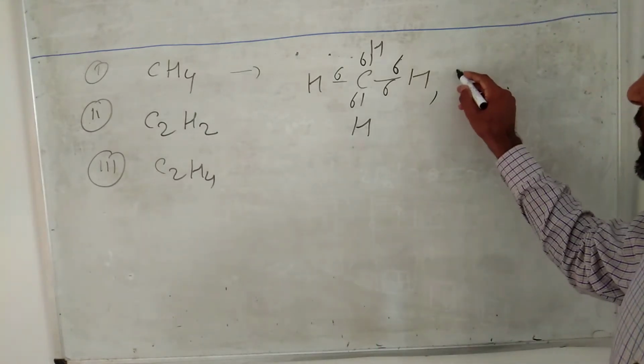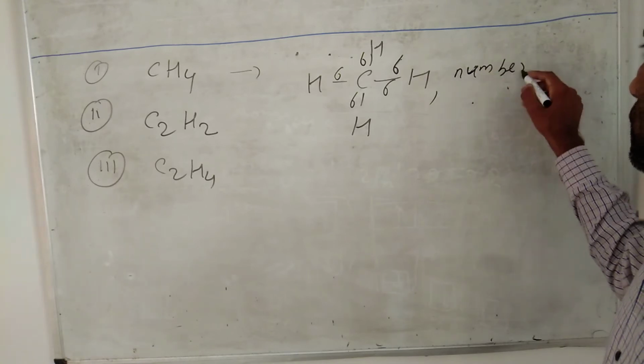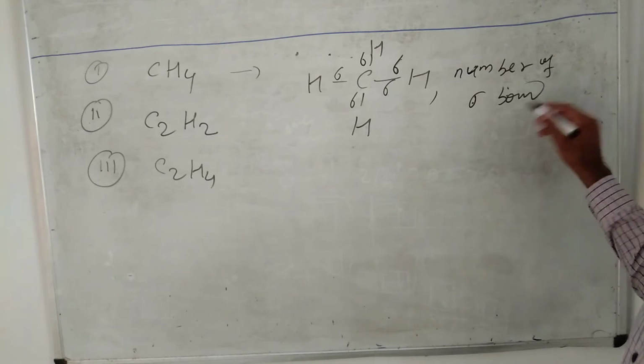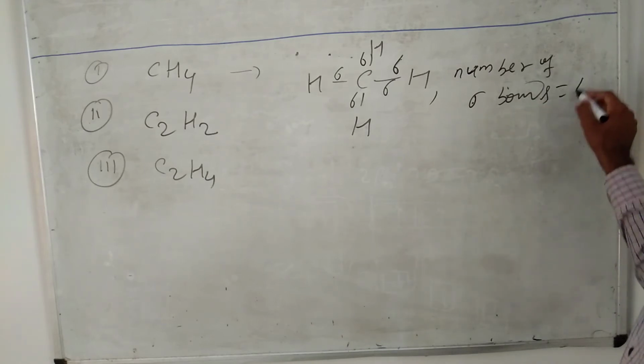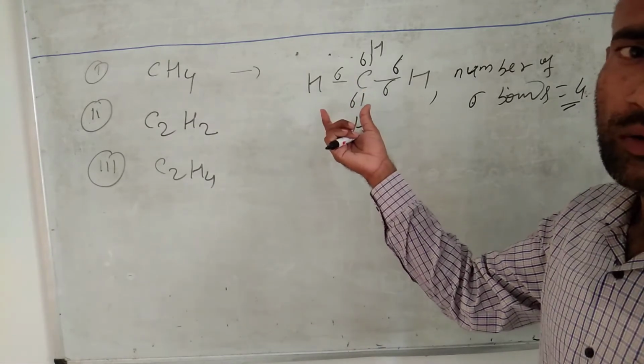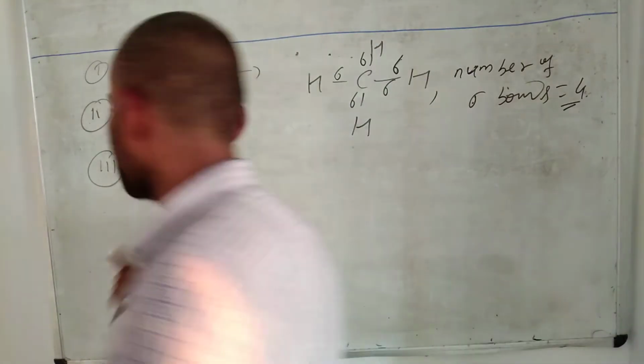Here we can say that the number of sigma bonds is 4. But there is no multiple bond, so the number of pi bonds is 0. There is no pi bond present in CH4.